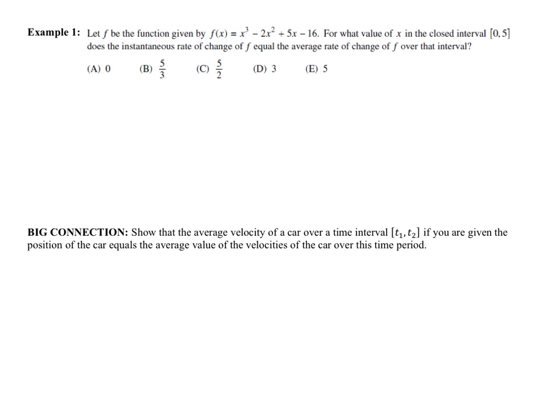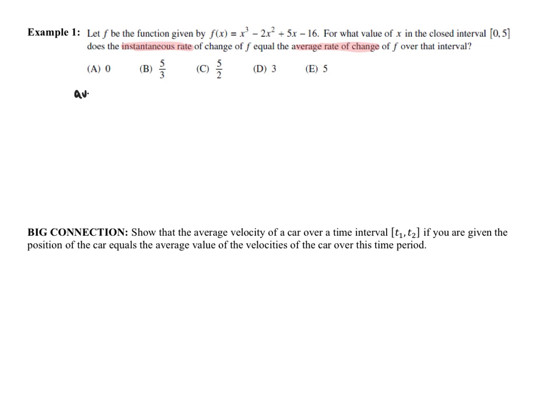This is the mean value theorem for derivatives. It says let f be the function f of x. For what value of x on the closed interval 0 to 5 does the instantaneous rate of change, that's the derivative, of f equal the average rate of change? There's an average in there, but I'm just going to calculate the average, which is pretty straightforward.